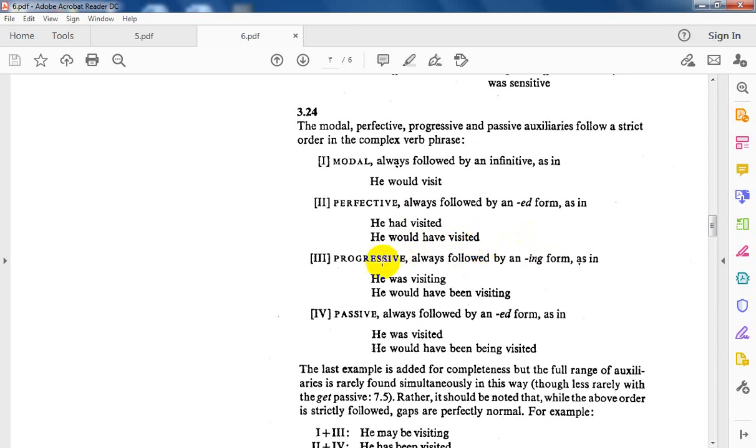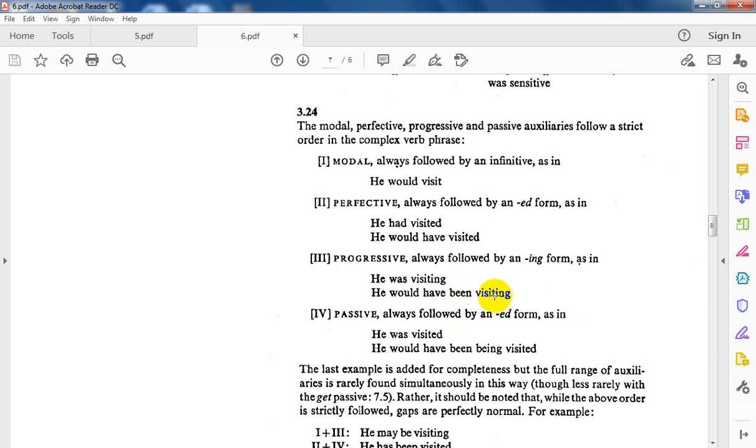Then the progressive one is always followed by ing. He was visiting. But in the case where I have modal, perfective, and progressive, how do we arrange our verb phrase? Modal should be followed by the base form, which is have. The have should be followed by the past participle, been.